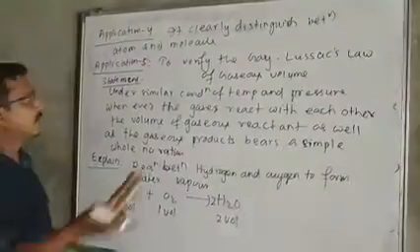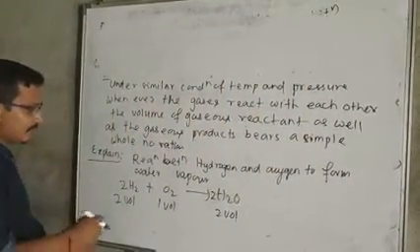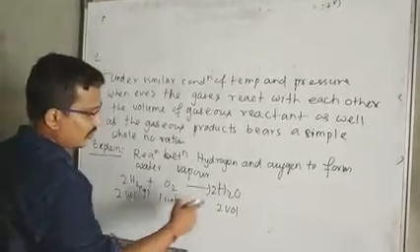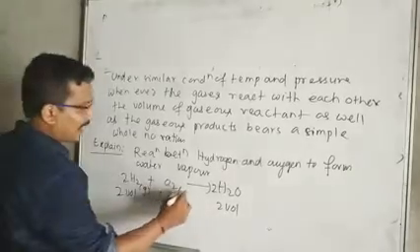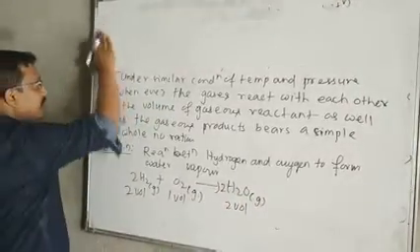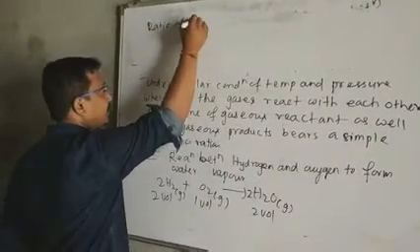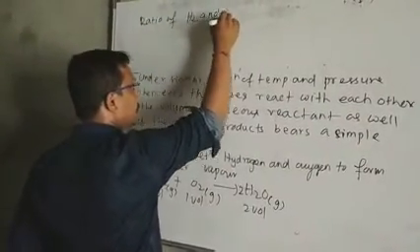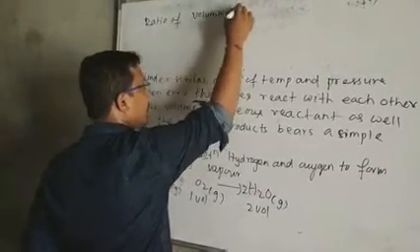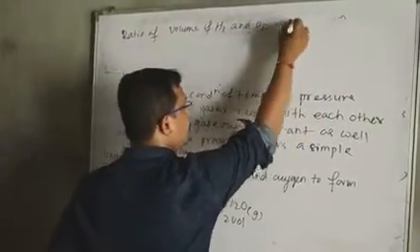Now let me discuss the Gay-Lussac law. According to this law, there are 2 reactants present, one is hydrogen, another is oxygen. Here only one product is present, which is also in vapor state, that means gaseous state. The ratio of the volume of H2 and O2 is 2:1.